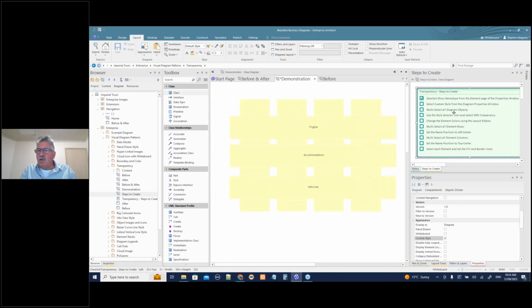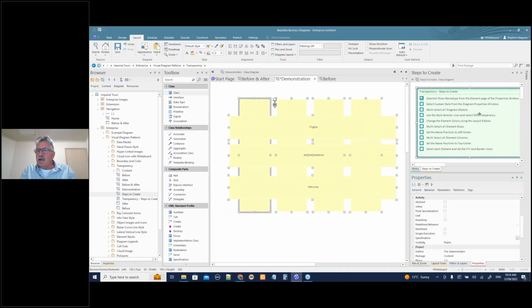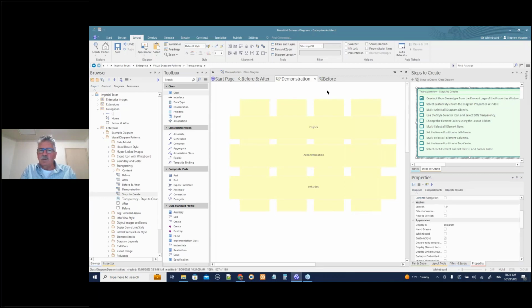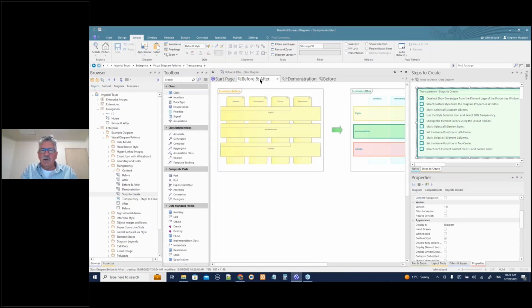Put our custom style. Multi-select all the diagram objects. Use the style selector icon and select 50% transparency. I don't think that's what we want to do. Let me just go back to the after diagram.